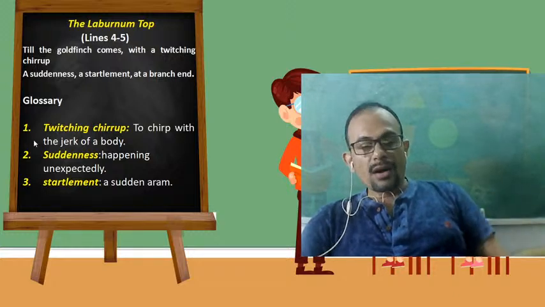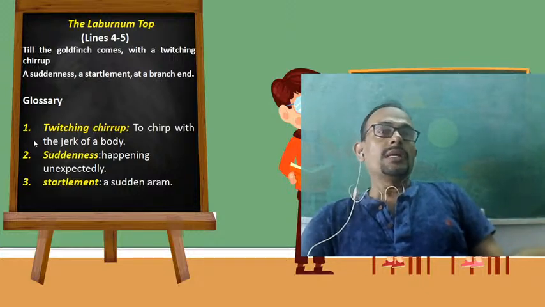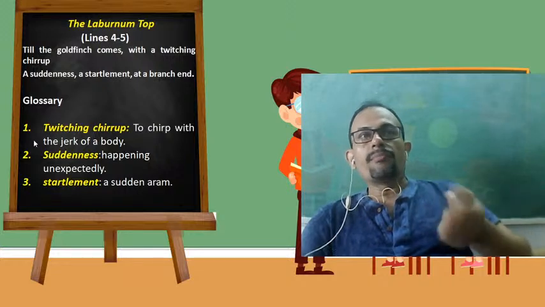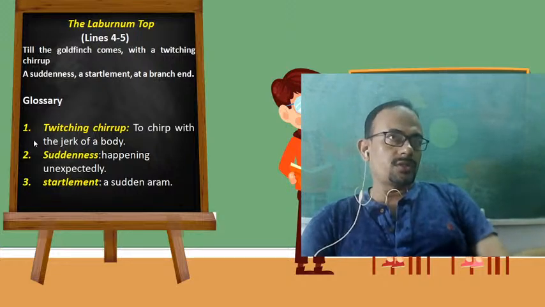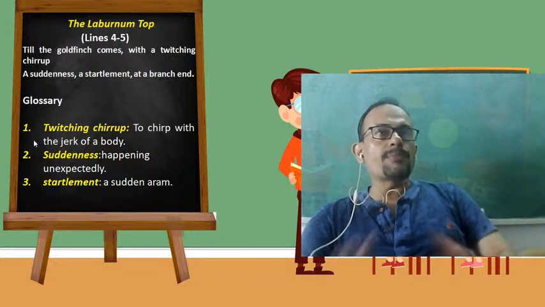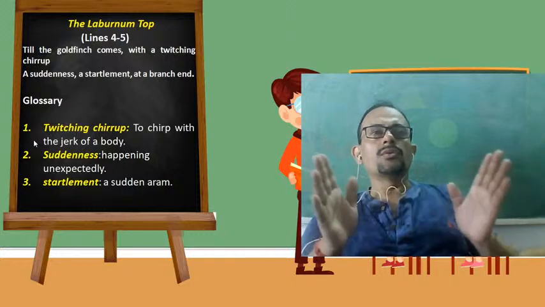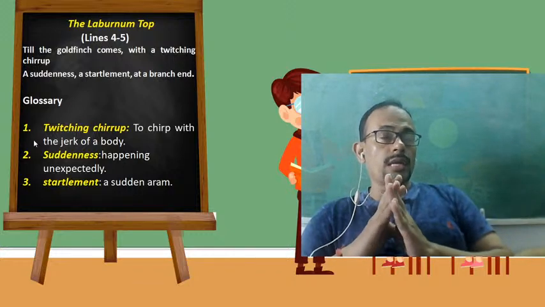Now on that tree, we come to know the arrival of a bird called goldfinch. Till the goldfinch comes, the laburnum top remains absolutely silent and quiet. There is no sound at the top of the laburnum tree.